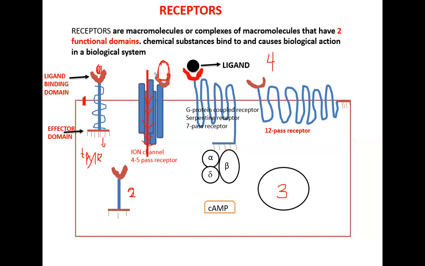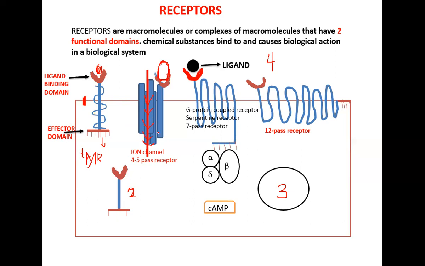Of course, this is also having a ligand bind domain, but this is having a special form of effector domain. That is the channel opening. So here there is no channel opening. So here when it binds, it's stimulating. But for this one, it is having an effector domain, and that is the channel inside that the ions will pass through and come into the cell and activate the cell. That is an ion channel. And they are 4 to 5 pass receptors because they span the membrane 4 to 5 times.